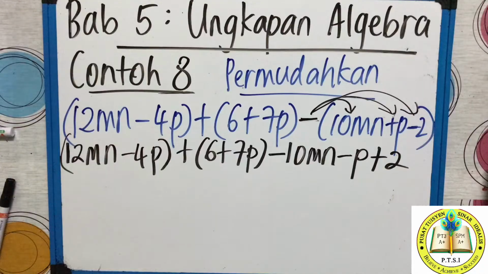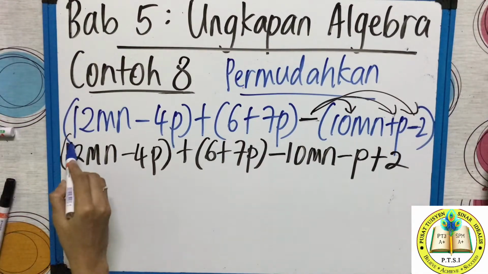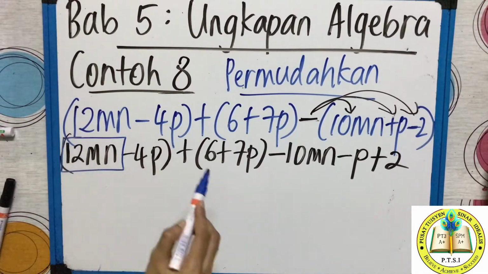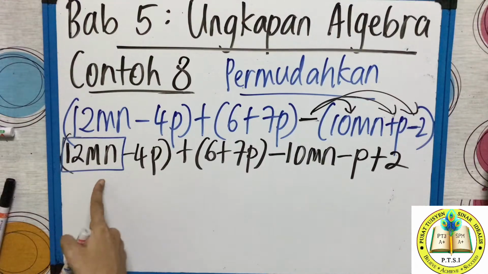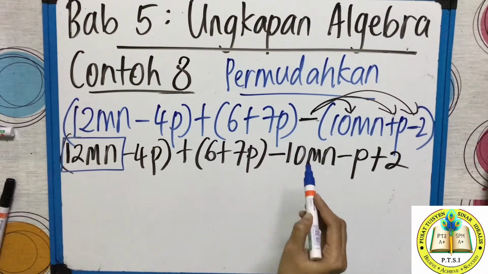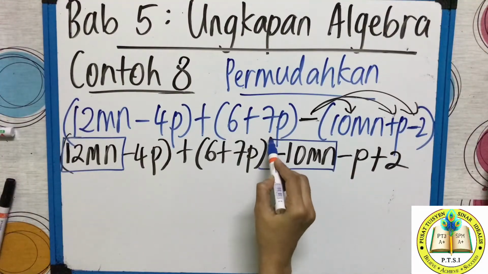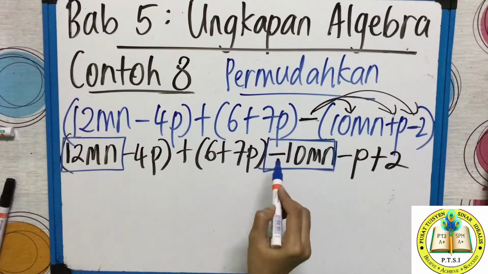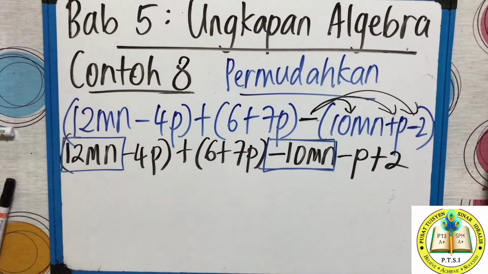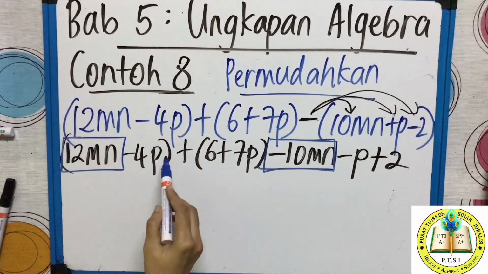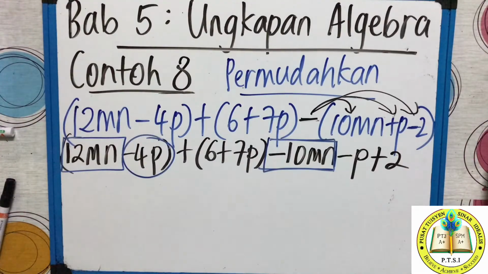Now you have to make the shape. Okay, how teacher make the shape? 12mn, I put a square. Mn, I put a square. For this mn also teacher put square. But when I put square, include the front integer also. So square, square, done. Now for p. The 4p, teacher circle, negative 4p.